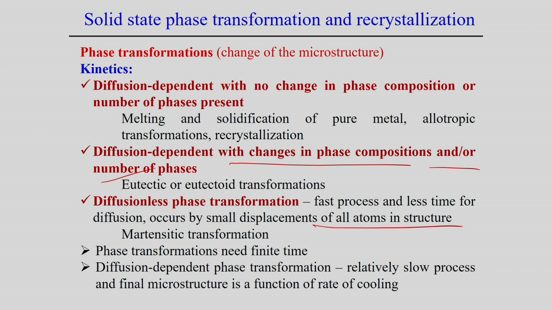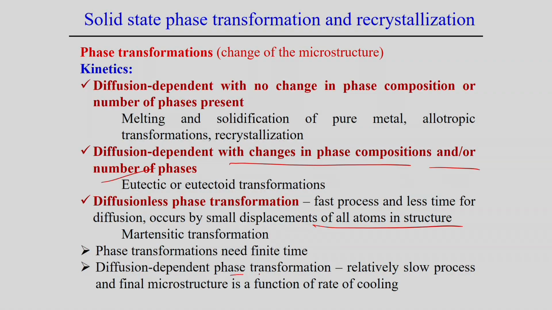Now, of course, what we understand is that throughout the phase transformation, apart from the kinetics, normally phase transformation needs some finite time; it is definitely a time dependent phenomenon. But if it is diffusion dependent, diffusion normally takes a long time, and if it is diffusionless, the time requirement is very less. So, that is the difference.